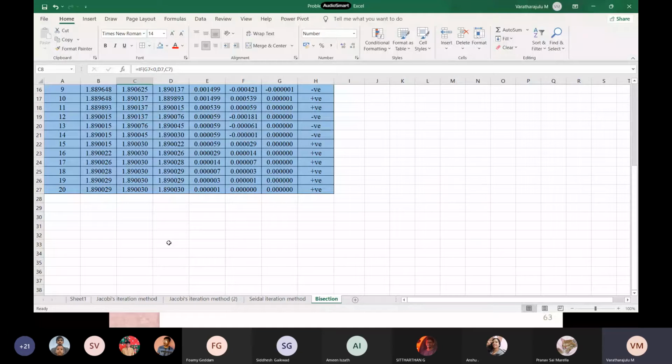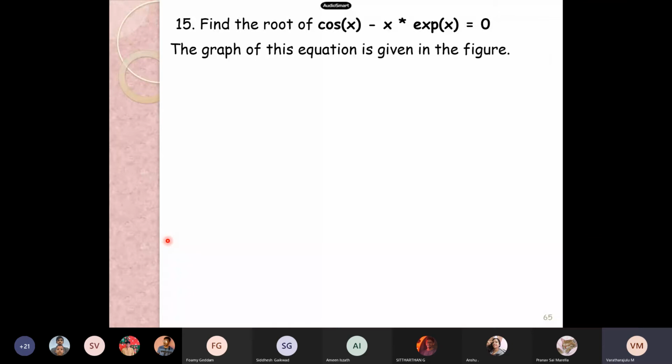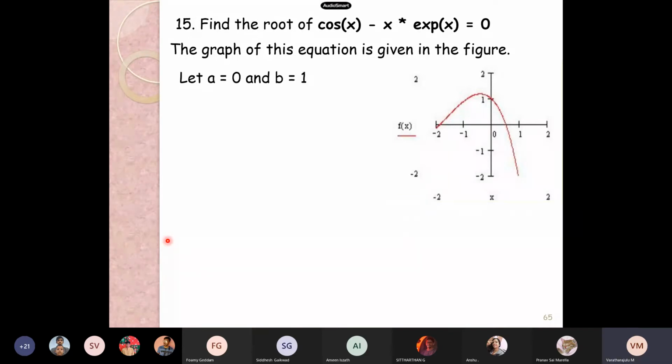Okay, I'll tell you with the Pranav question in the subsequent problem. Now see, this is what our subsequent problem. Find the root of cos x minus exponential x equal to 0. The graph is also given to you. If the graph is not given, then usually they will give the boundaries, the limits. See, one root lies between -2 and -1. The other root lies between 0 and 1. So now I am interested with 0 and 1.